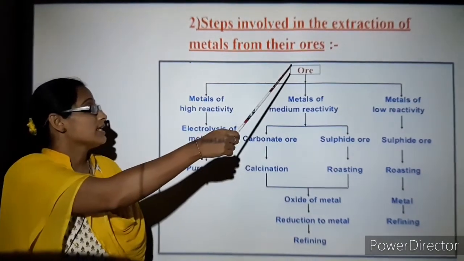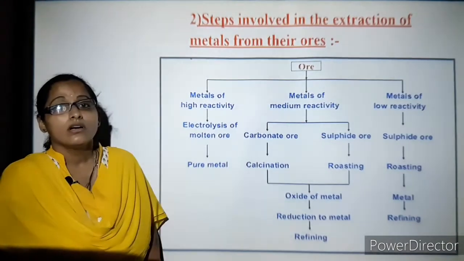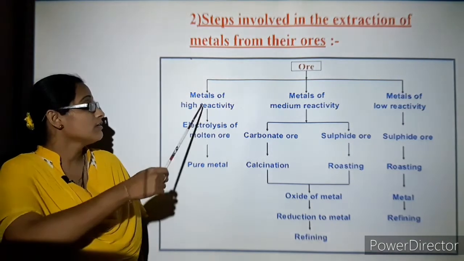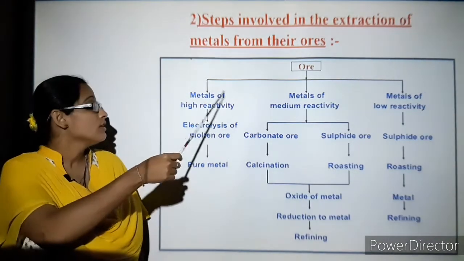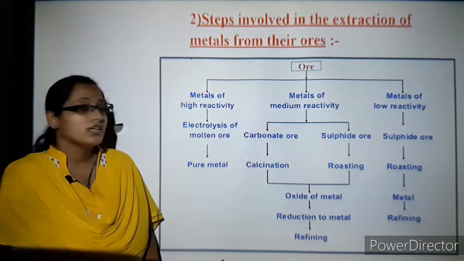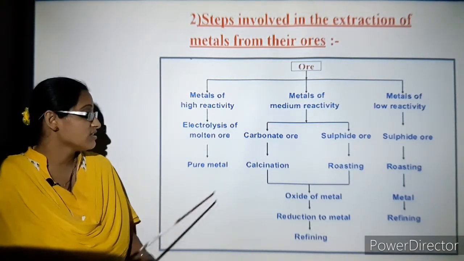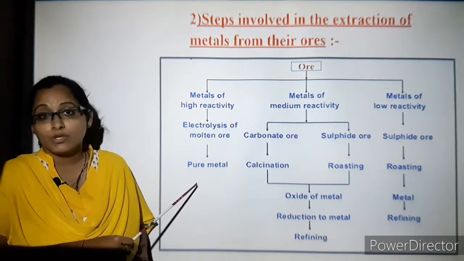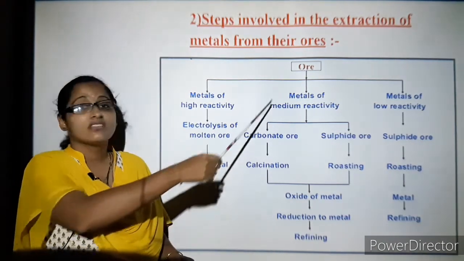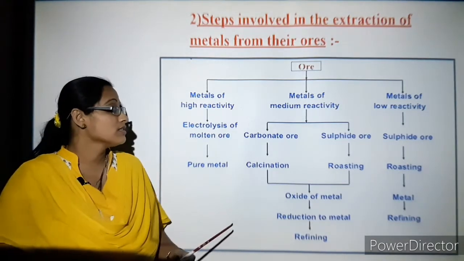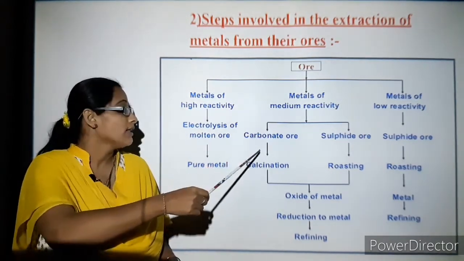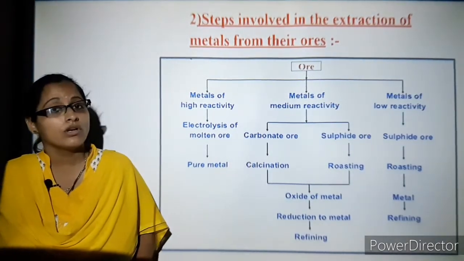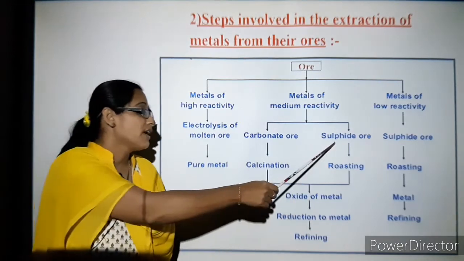See, here we can see how we are able to refine or extract the metals. In this flow chart, highly reactive metals can be extracted by the electrolysis process from the molten ore, and finally we can obtain the pure metal. Next in the series of reactivity come the metals of medium reactivity, and they are of two types: one that can be extracted from carbonate ore, the other from sulfide ore.